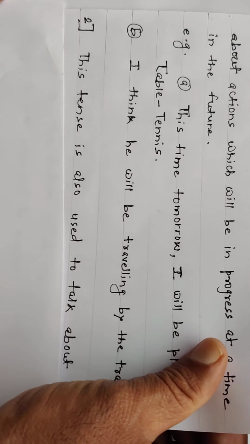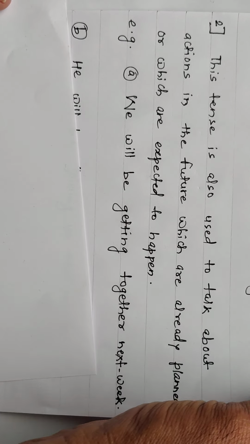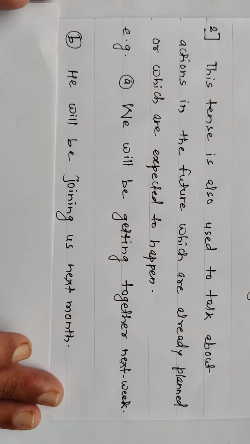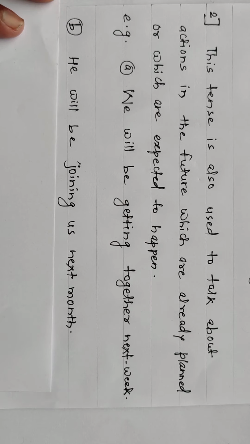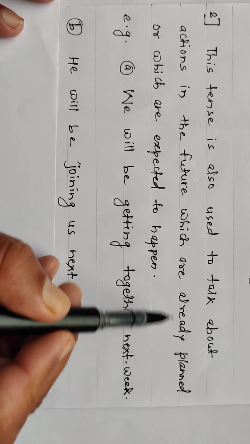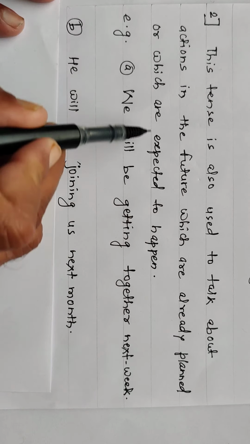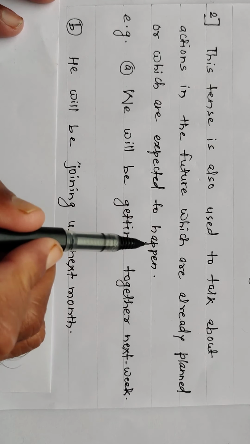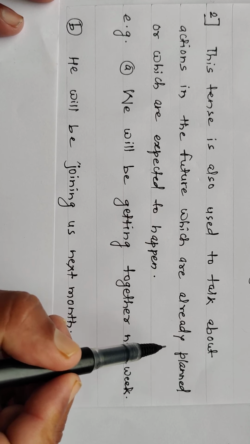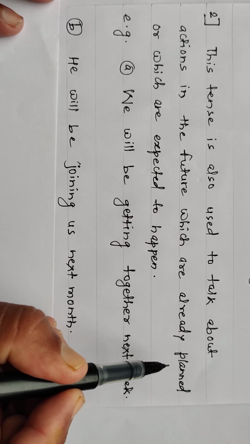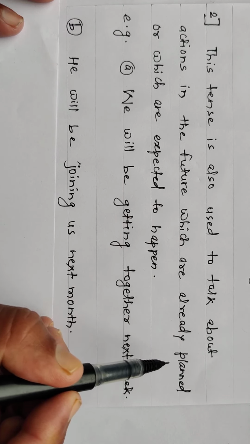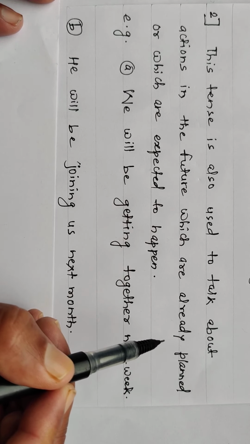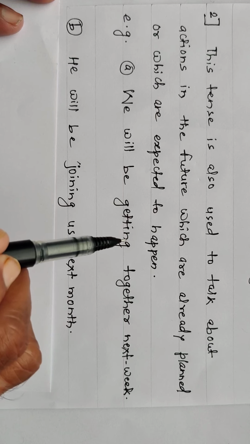Then second use, this tense is also used to talk about actions in the future which are already planned or which are expected to happen. The things which we are expecting to happen in the future, or already they are planned. Timetable is there and we are expecting those things will happen in future. At that time also we are going to use future continuous tense.